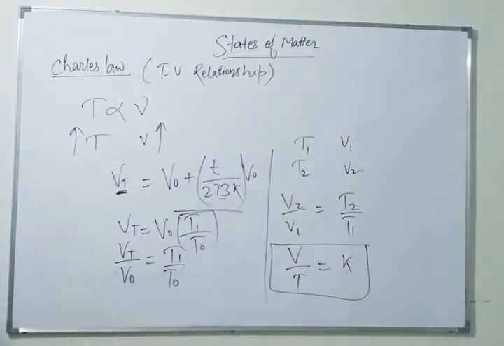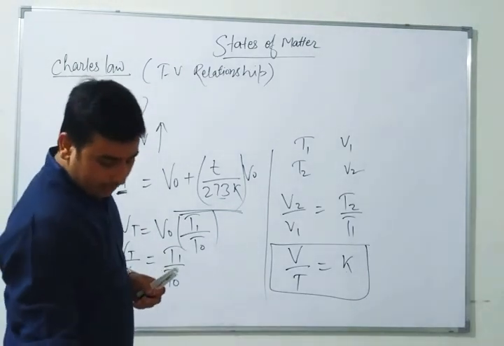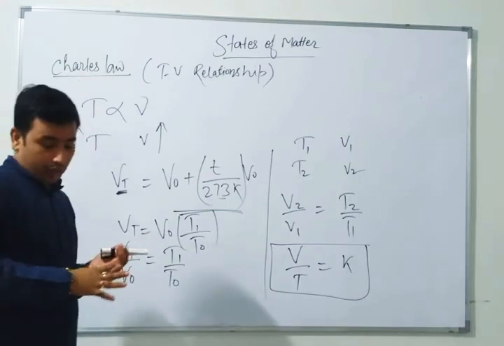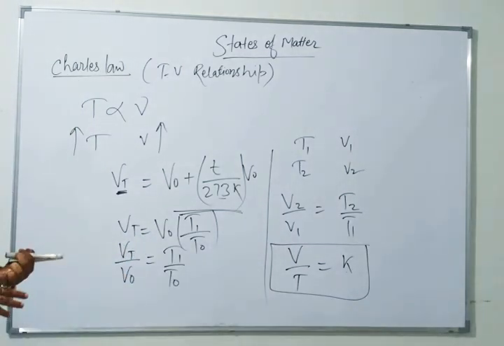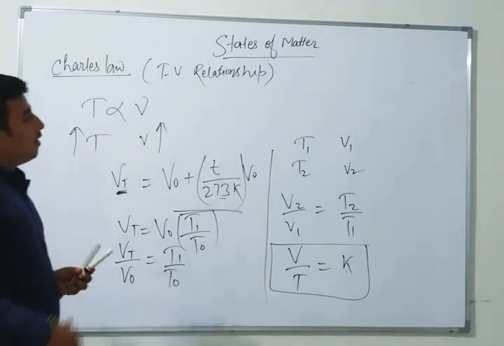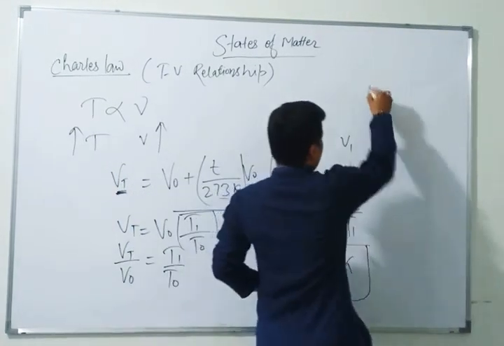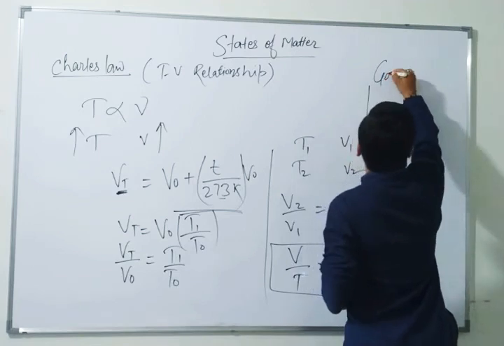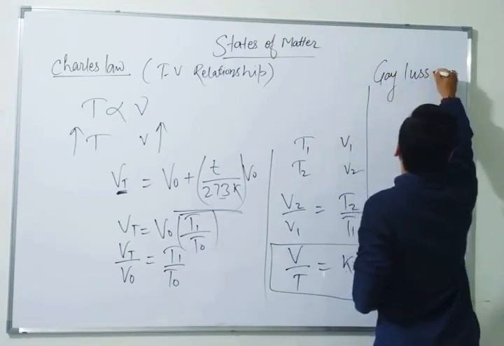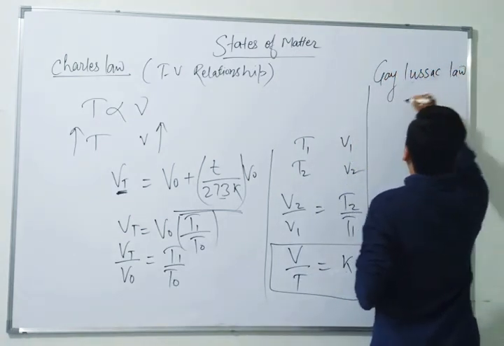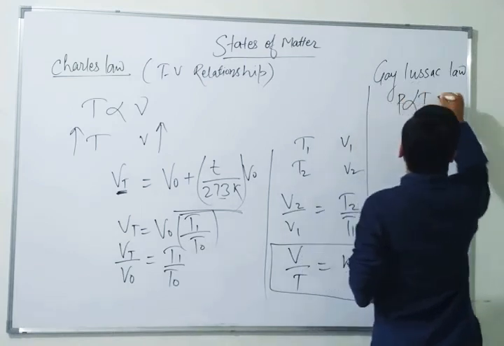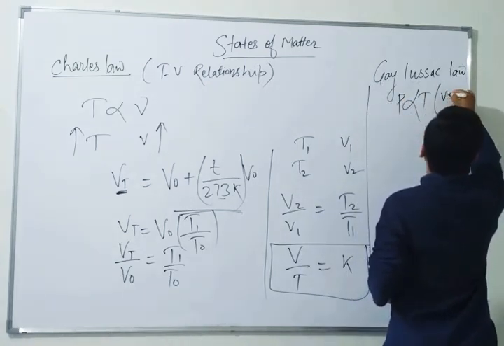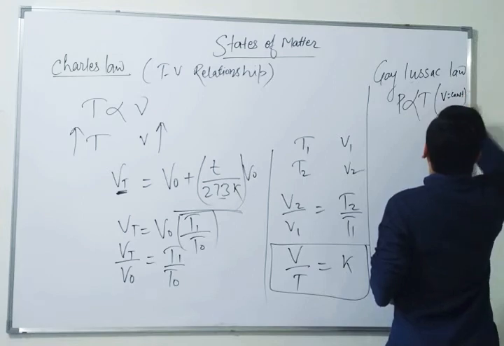Charles law. And there was a last law, given by Gay-Lussac. It was about pressure and temperature. At constant volume, what will be the relation between pressure and temperature? Gay-Lussac law. He told us that pressure is directly proportional to temperature when V is constant.